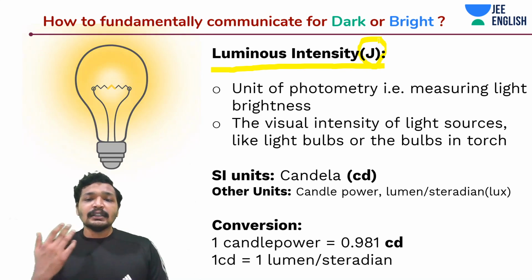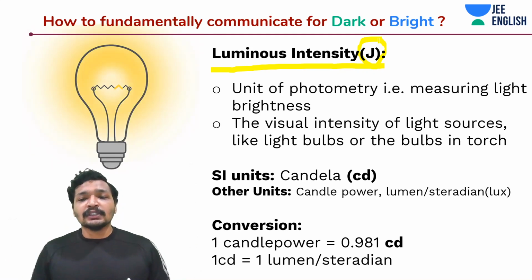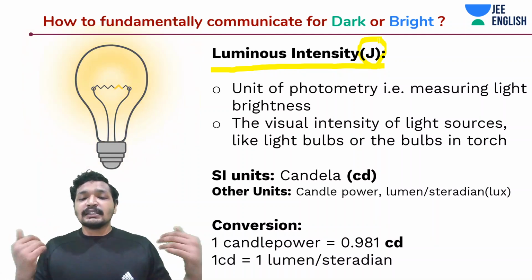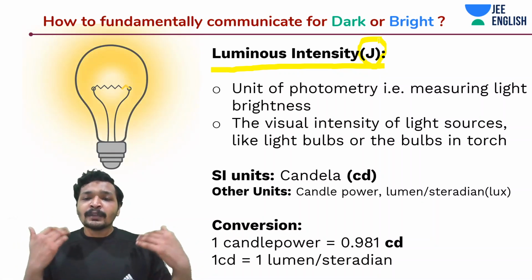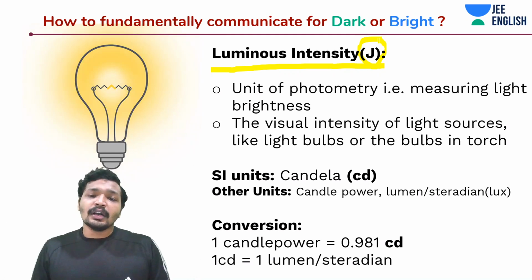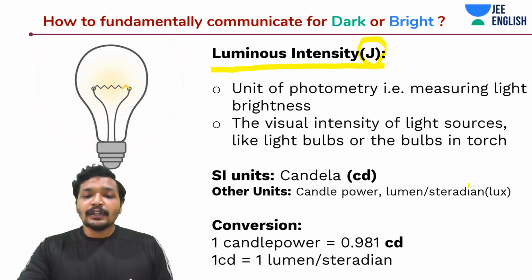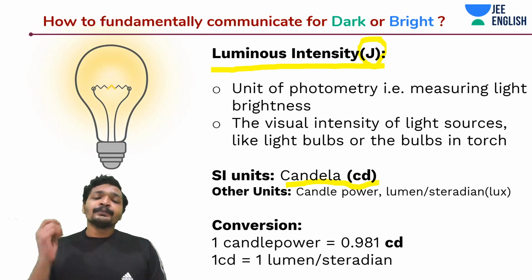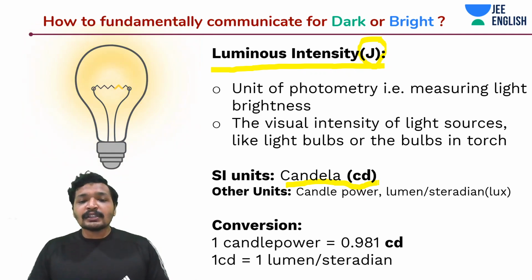Luminous intensity is the way to measure brightness or darkness. It's basically a unit of photometry measuring the brightness of light in a room or in any environment, just like the visual intensity. It measures the brightness or the intensity of the light. And J is the symbol of luminous intensity. The SI unit of luminous intensity is candela. Guys, this may be new to you. Write it down if you have pen and paper. Candela is the SI unit of luminous intensity.